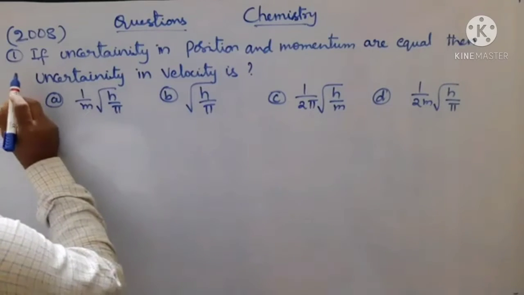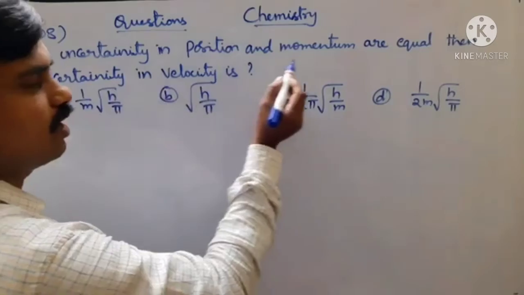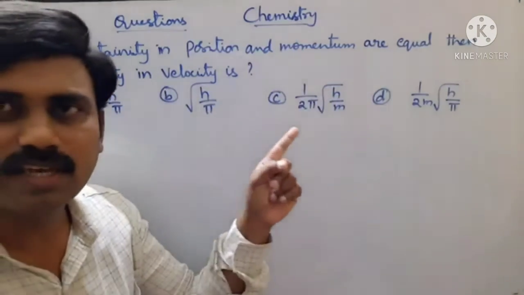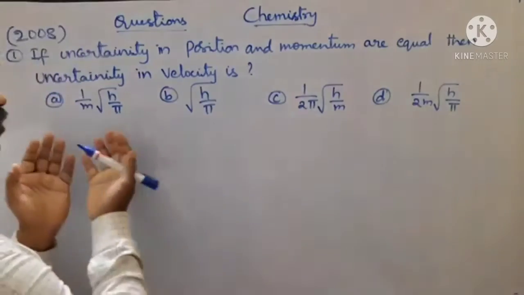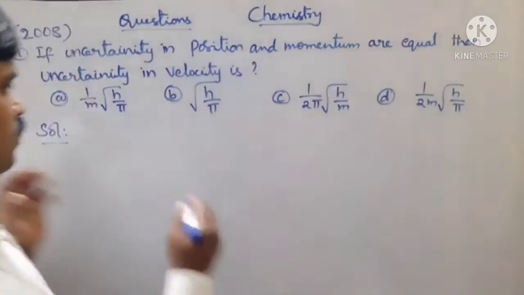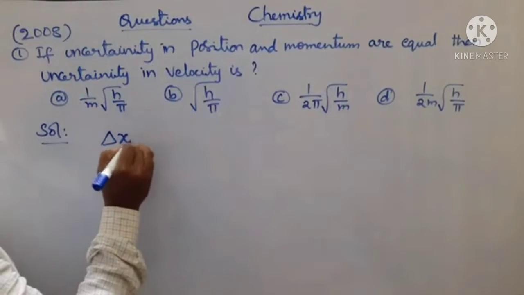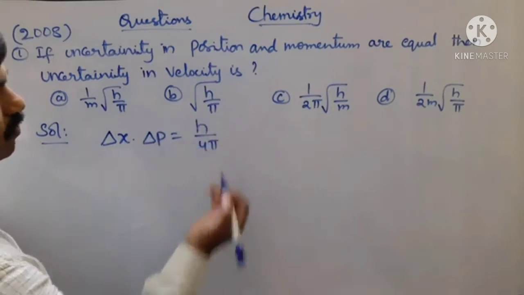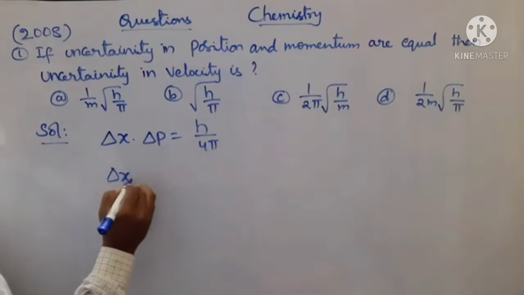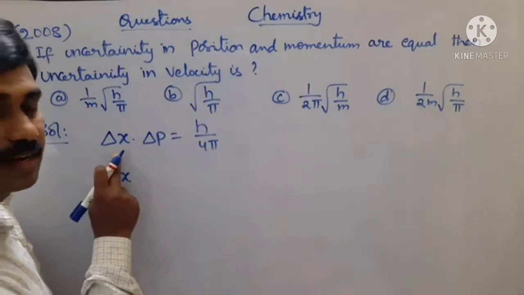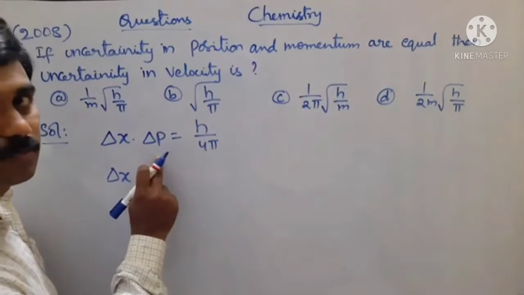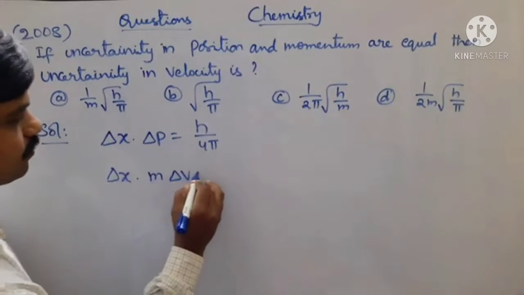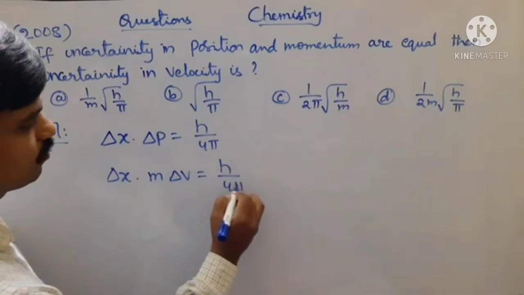Look at the first question. If uncertainty in position and momentum are equal, then uncertainty in velocity is, and options will also be given. According to Heisenberg uncertainty principle, delta x into delta p is equal to h by 4 pi. Uncertainty in its position is delta x, uncertainty in its momentum is delta p. Now delta x into m delta v is equal to h by 4 pi.